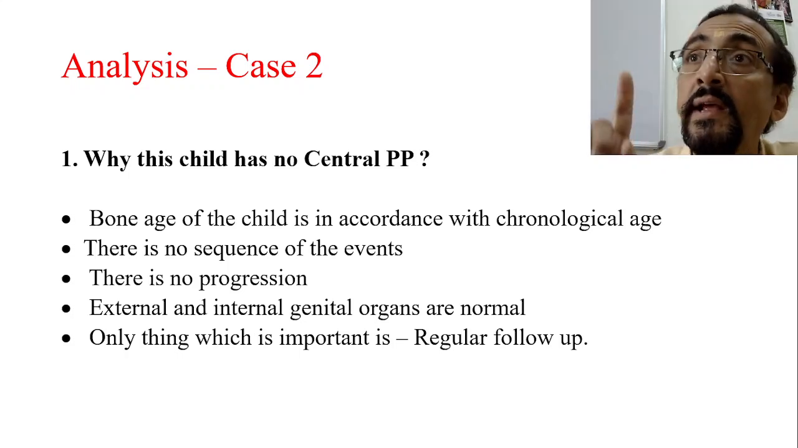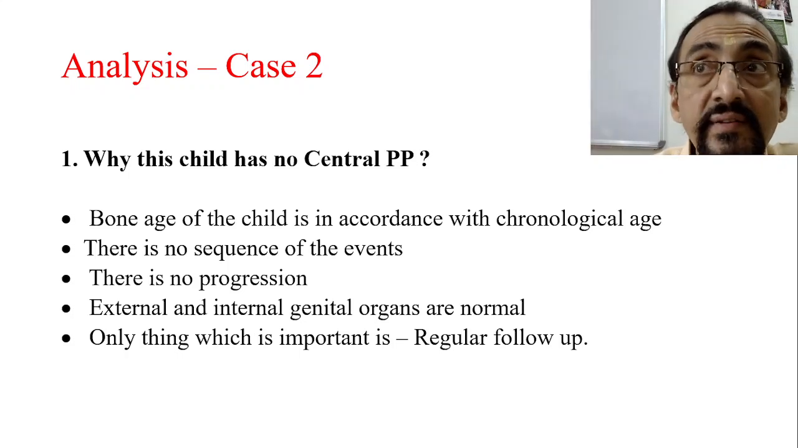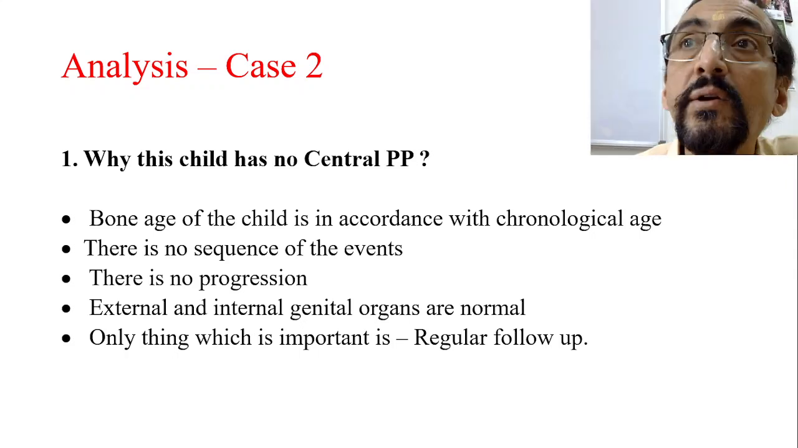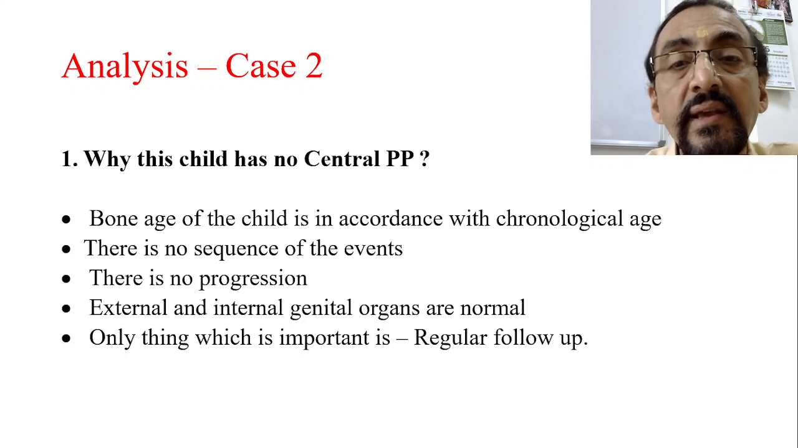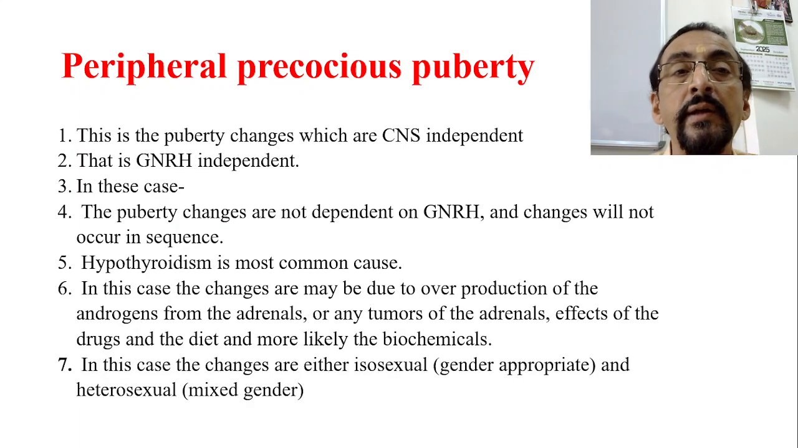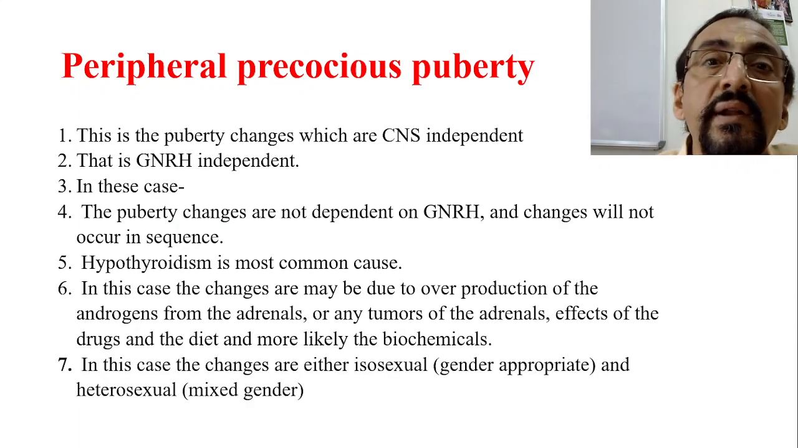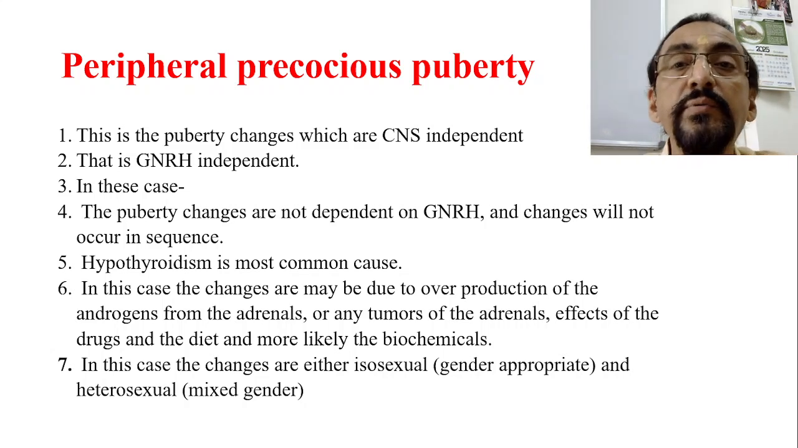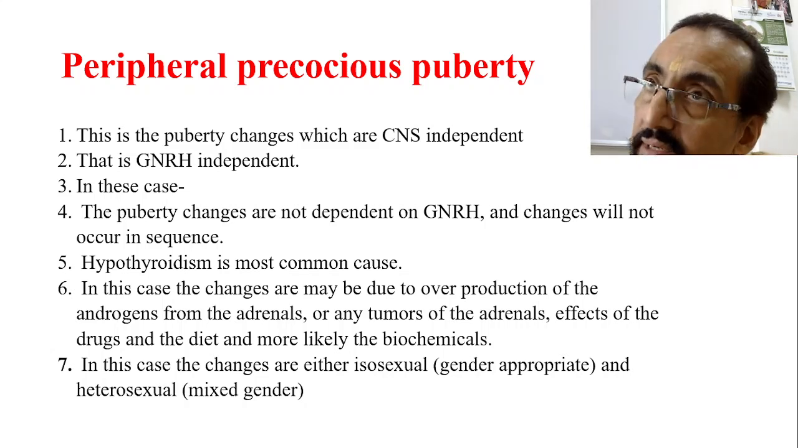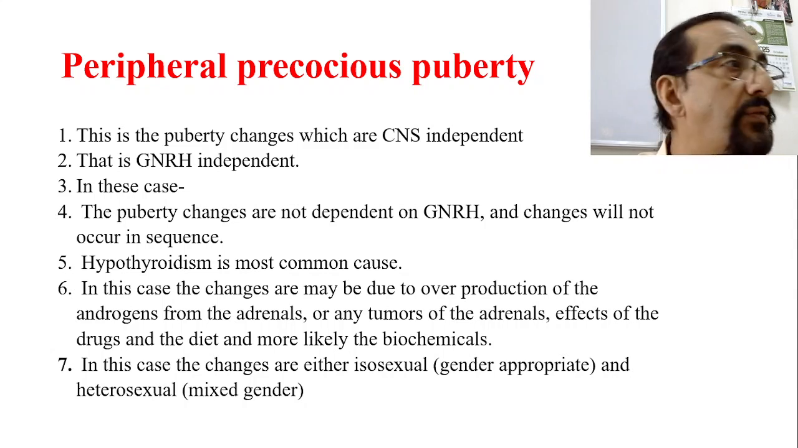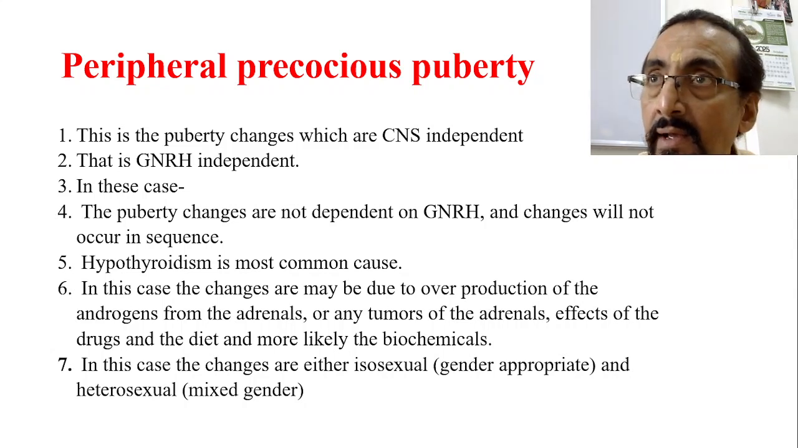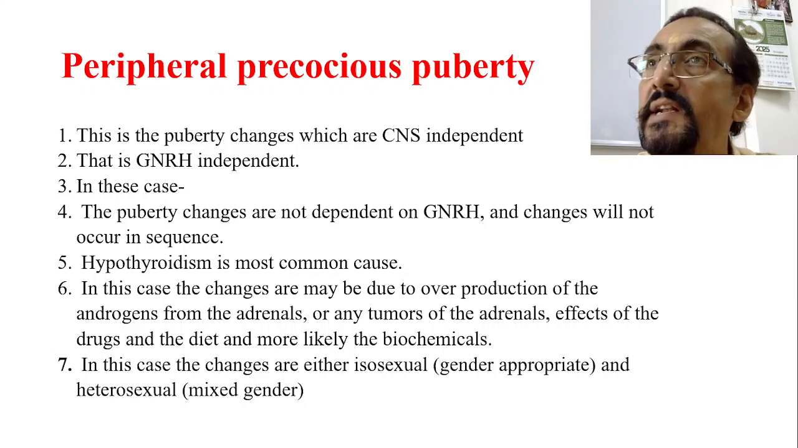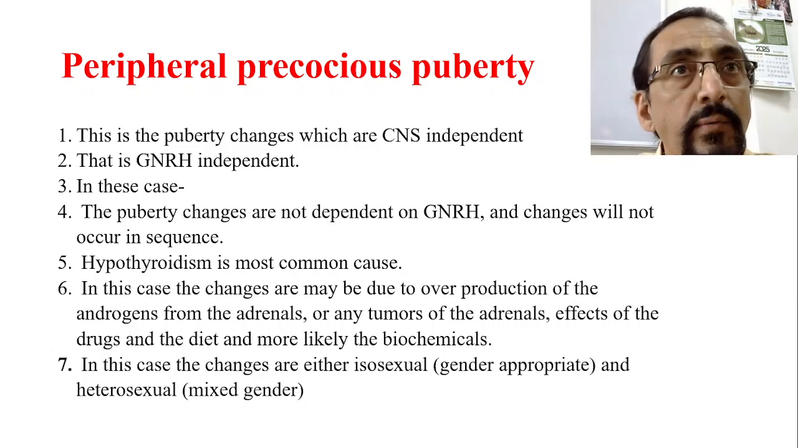Now we have decided that this is not central precocious puberty, therefore this is a case of peripheral precocious puberty. Now we shall see what you mean by peripheral precocious puberty. Peripheral precocious puberty is a puberty which is independent of CNS. When I say it is independent of CNS, it is independent of GnRH, gonadotrophin releasing hormone.